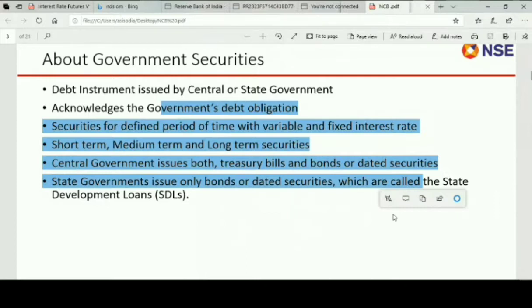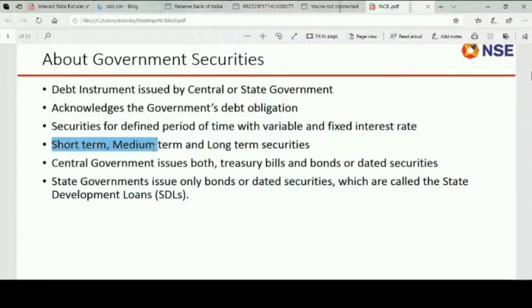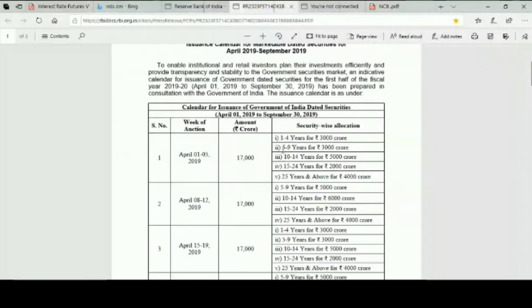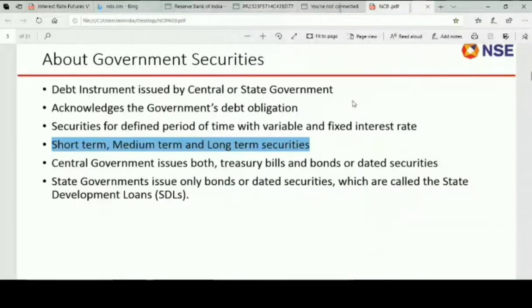You can easily do the process on NSE through your existing demat account with any of the NSE brokers or members, as you say them. We have various securities, short-term, medium-term, and long-term securities. Like I have told you in the issuance, you have 1 to 4 years issuance, you have 5 to 9 years issuance, you have 10 to 14 years issuance, and other issuance also. So various tenure. If you want to invest in short term, that is also available. If you want medium to long term, that is also available. So we have a variety of bonds available in non-competitive bidding.